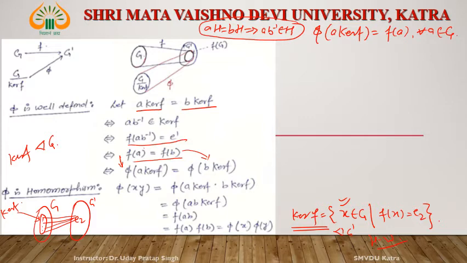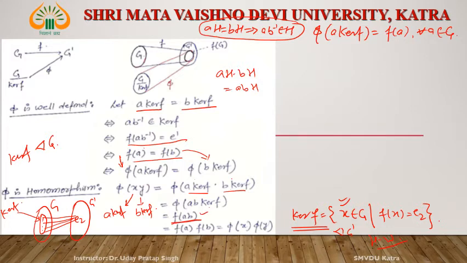Next, phi is homomorphism. Phi of xy. What is x? x is a kernel f. What is y? y is b kernel f. Right? Then phi of a kernel f, b kernel f. This is x and this is y. And we know that ah into bh is equal to abh. Okay. Then this a kernel f and b kernel f is equal to ab kernel f. Right? And by definition of phi, this is equal to f of ab.